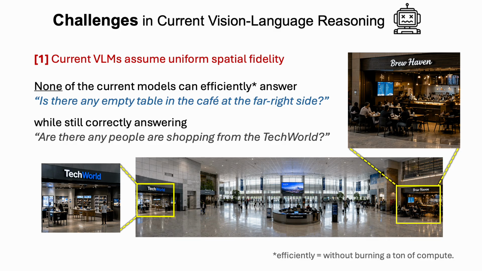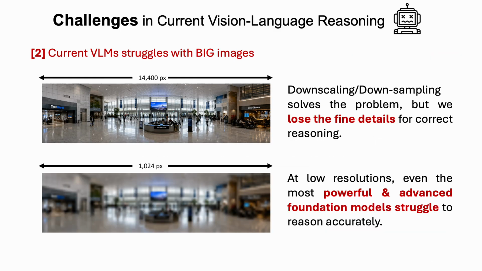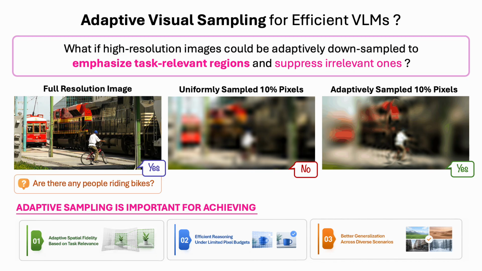However, in real-world scenes, the critical information is often sparse and distributed across distant regions of the image. Moreover, current VLMs struggle with very large images. Although downsampling reduces computation, it also removes the fine details required for accurate reasoning, causing even advanced foundation models to fail at low resolutions. This raises an important question.